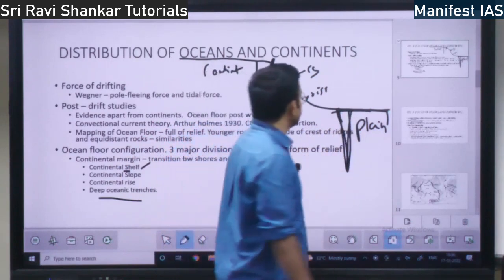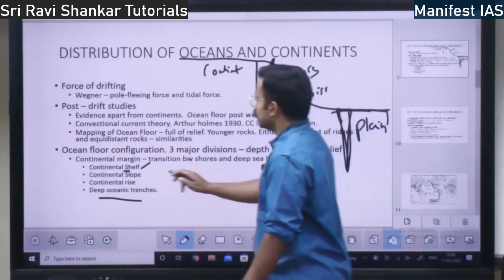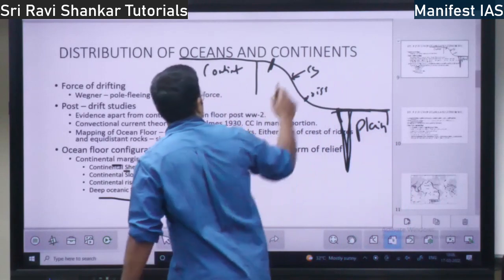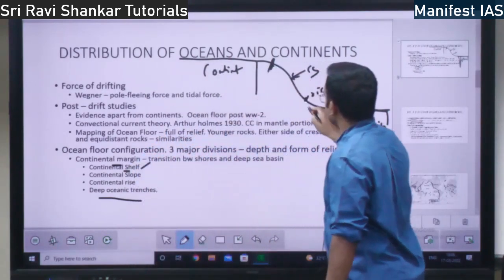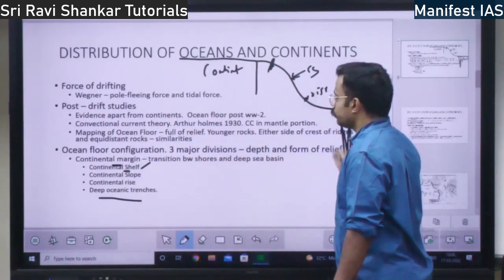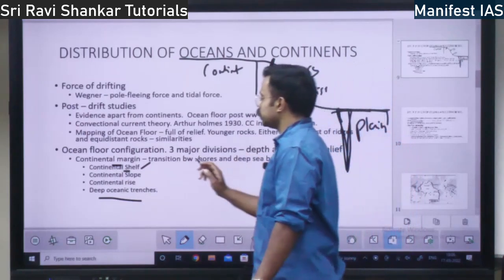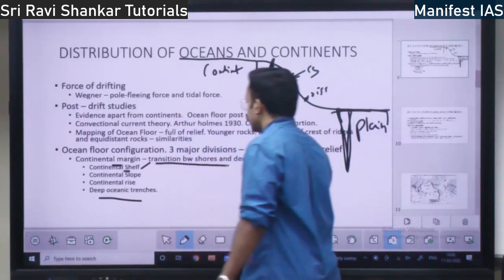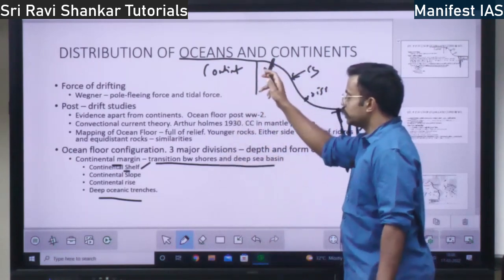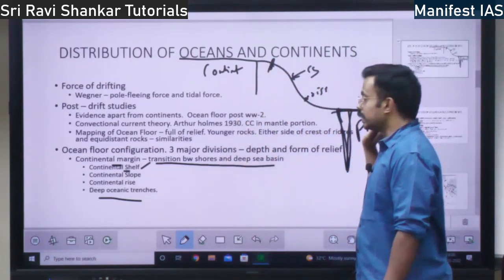So these are the four parts of the continental margin: first is the continental shelf, second is the continental slope, third is the continental rise, fourth is the deep oceanic trenches. This is the transition zone between the seashore and the deep sea basin, right?